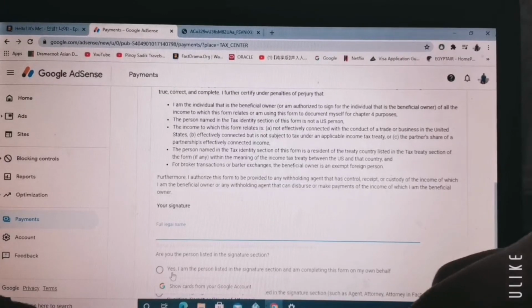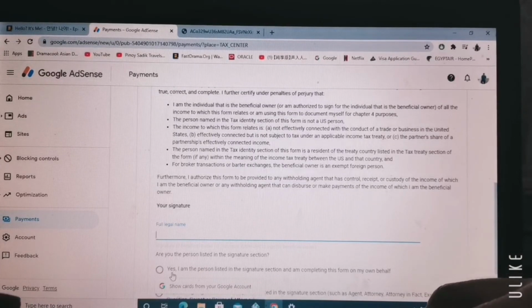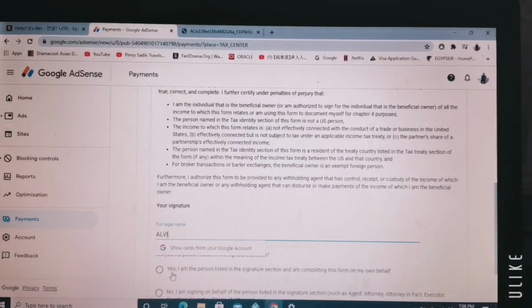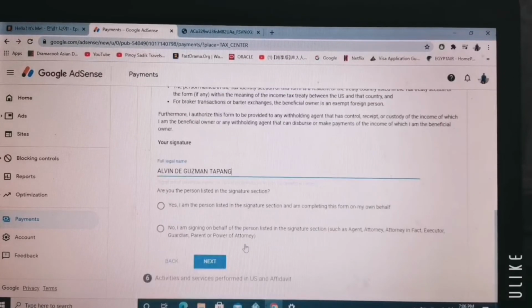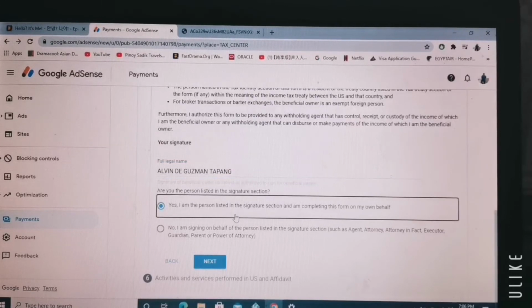I will just type my full legal name. The next question, are you the person listed in the signature section? Yes, I am the person listed in the signature section and completing this form on my own behalf. Then click next.